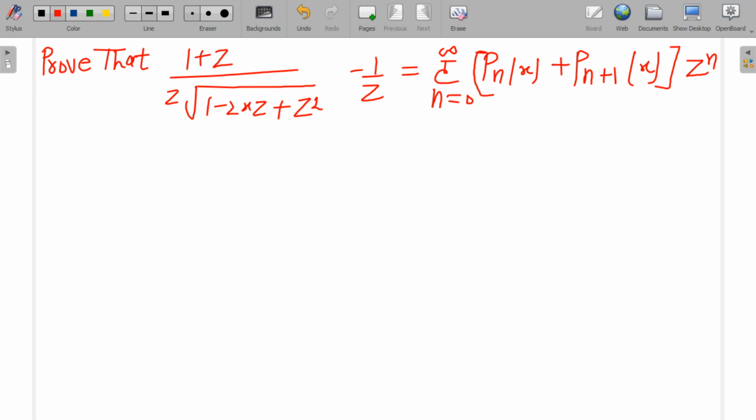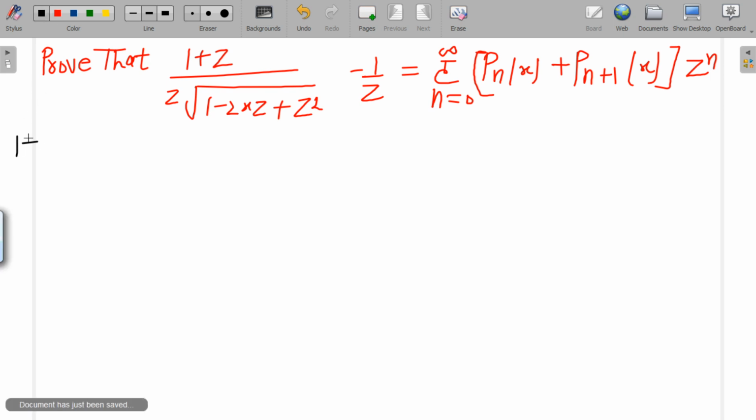Okay, so the given question is to prove that (1 plus z) divided by z into the square root of (1 minus 2xz plus z squared), minus 1 upon z, is equal to the summation of n equals 0 to infinity of (Pn(x) plus Pn+1(x)) into z to the power n. I am taking the left hand side to solve this question.